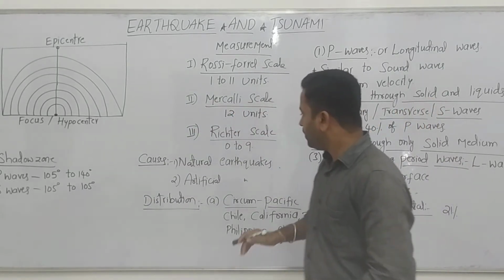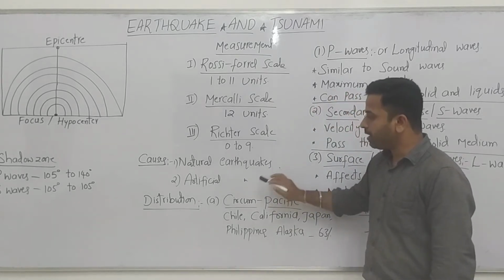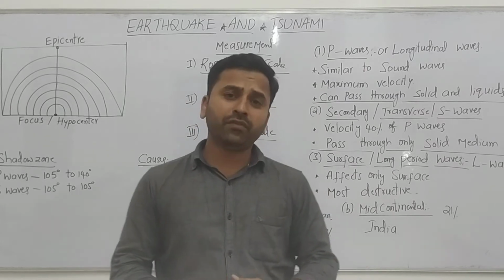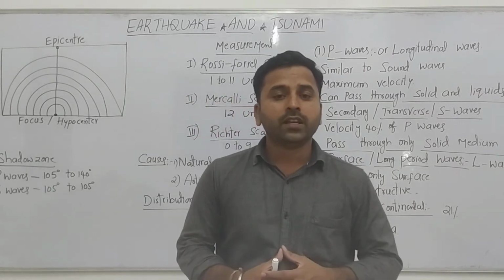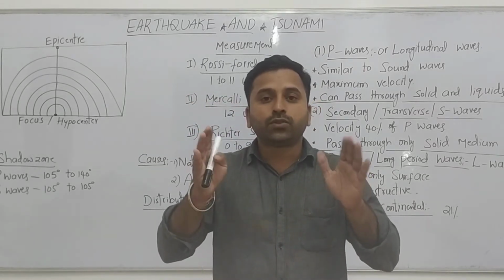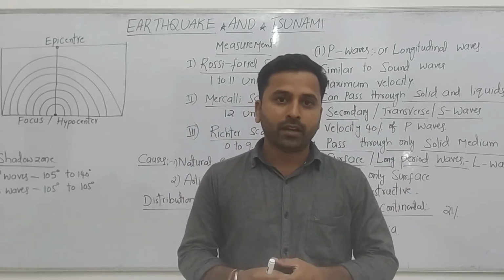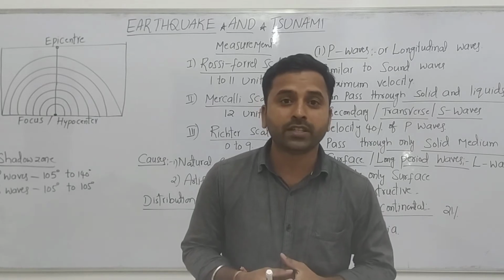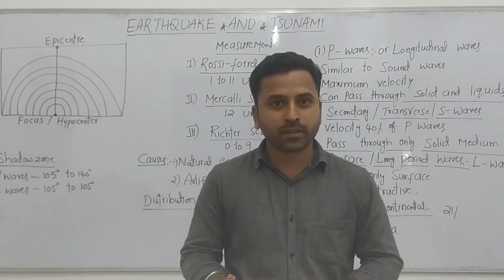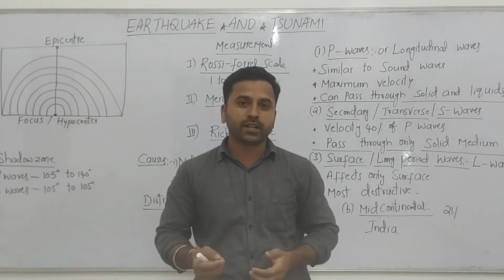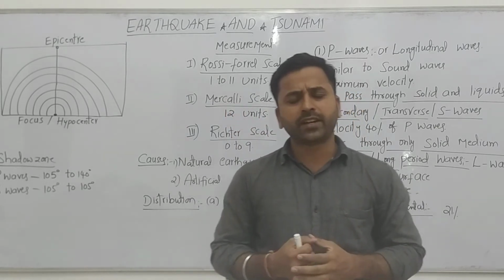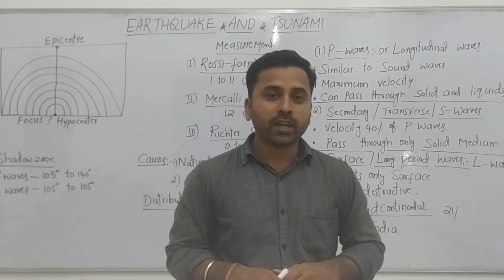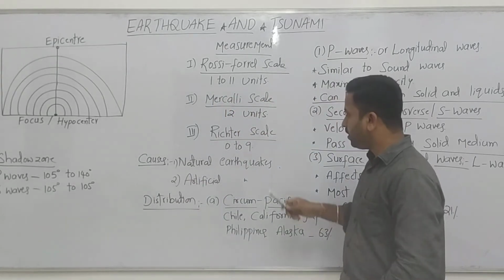One is natural causes and the other is artificial causes. If you see natural causes, generally the earth is so active. It is rotating, it is revolving around the sun, and sometimes you can see volcanic eruptions. When a volcano erupts, generally heavy energy is created within the earth and neighboring areas. These are the natural earthquakes.